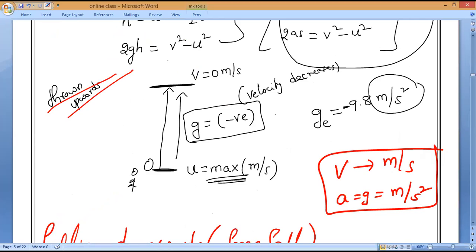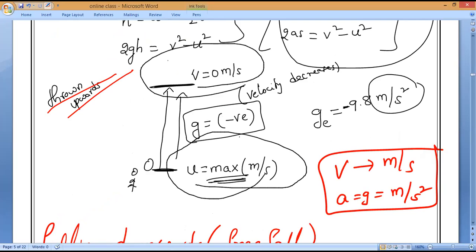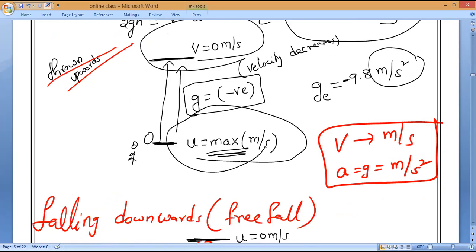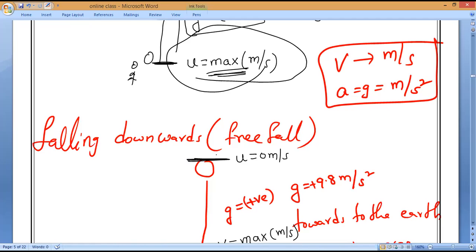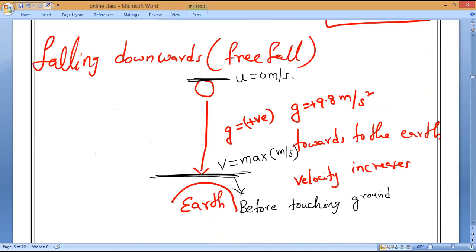See that, right? Neatly everything. Thrown upwards, where is the initial velocity? Where is the final velocity? And who is positive, who is negative? And coming downwards, falling downwards, who is the initial velocity? Who is the final velocity? What is g, positive or negative? That is what you have to remember, because unless you remember this, you cannot solve any numericals.